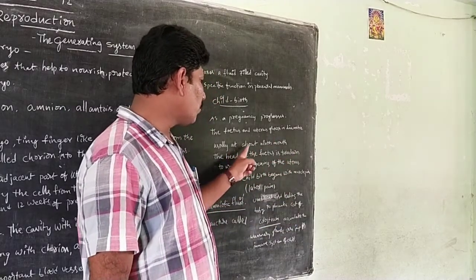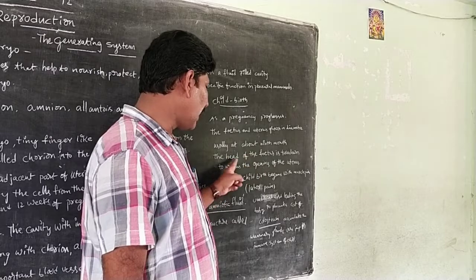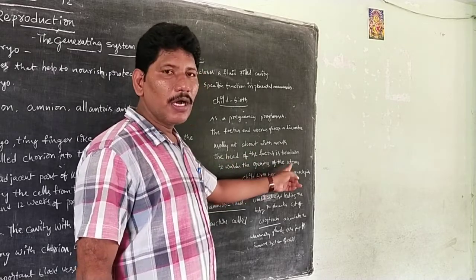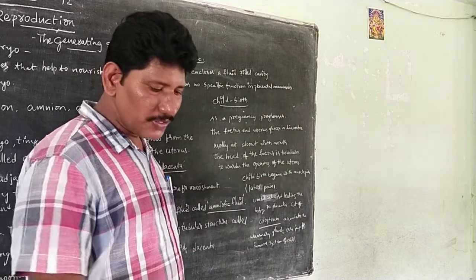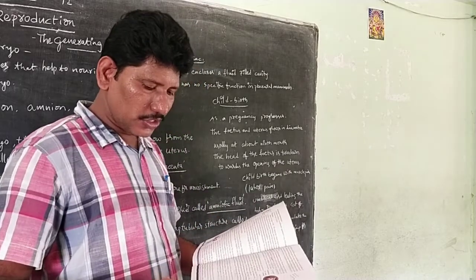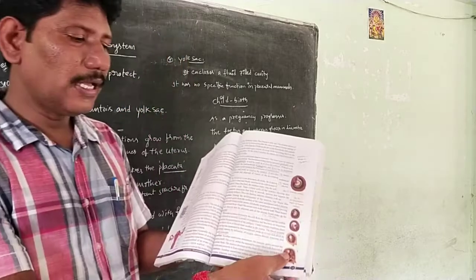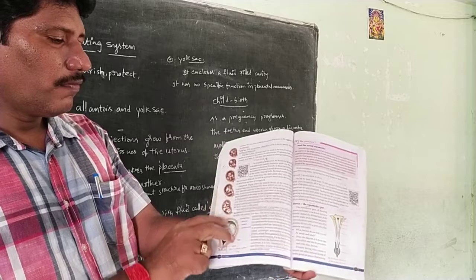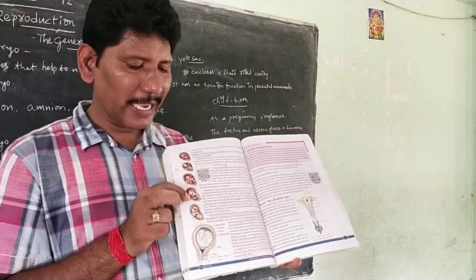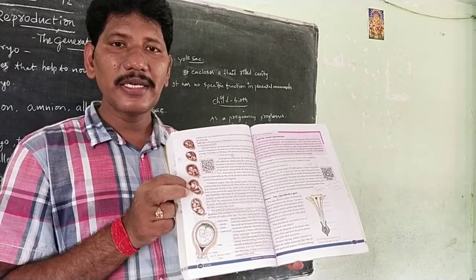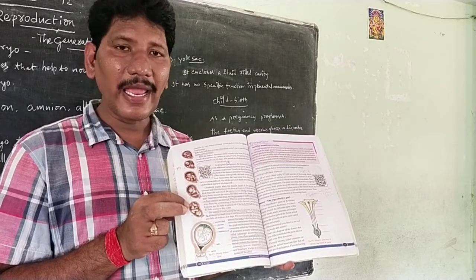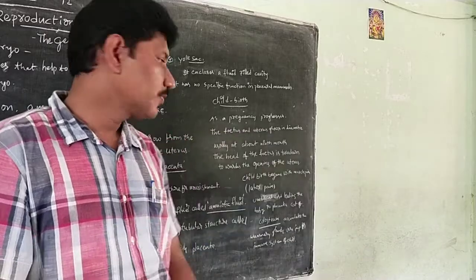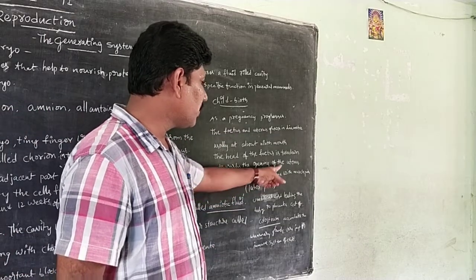Usually at about the 9th month, the head of the fetus turns down towards the opening of the uterus. Up to the 8th month, as we see in the textbook on page number 125, with the monthly progress of the baby, the head is in an upward direction, but in the 9th month the head comes down towards the opening of the uterus.